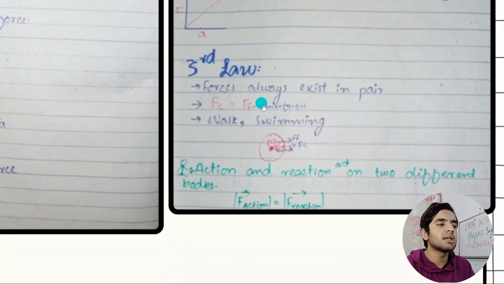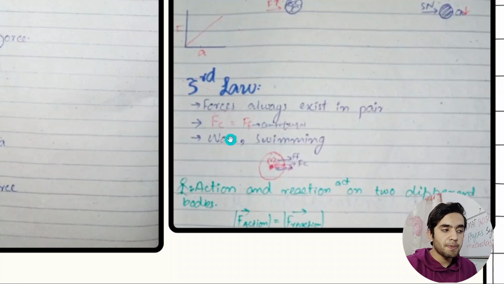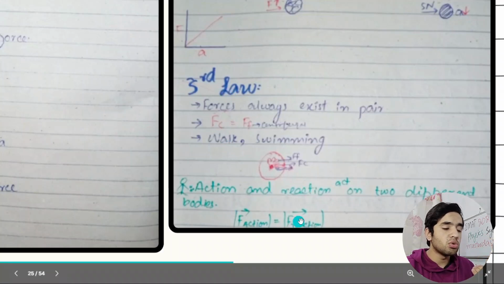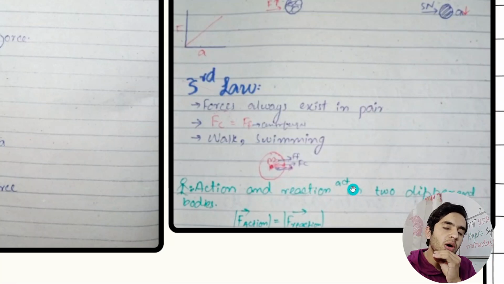And then the third law: force always exists in pairs. This is the third law of motion. The examiner can ask you this. Force always exists in pairs. If there is a centripetal force, there will always be a centrifugal force. Walking, swimming, writing, running, all that happens because of the third law, because we do an action and in return we get a reaction. F action is equal to F reaction. Action and reaction act on two different bodies. Always remember, not on the same body. If action occurs on one body, the reaction will always occur on a different body.